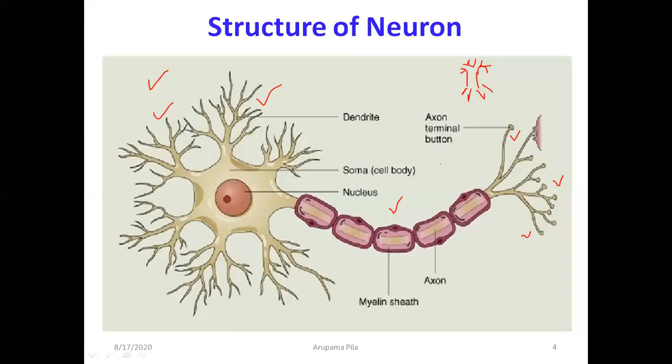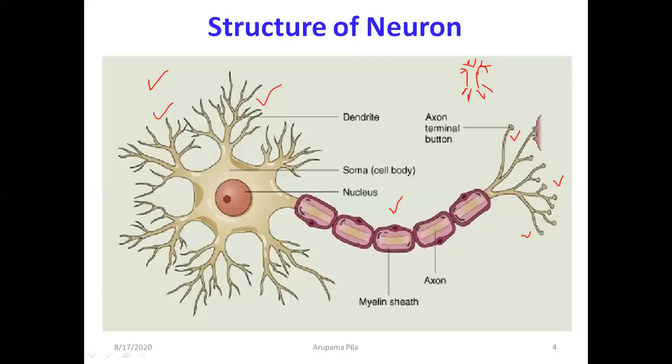So here also the structure of the nerve cell is like this. This complete part is called the cell body, also called soma. These branch-like structures are called dendrites. This is the nucleus, and this is the cytoplasm.